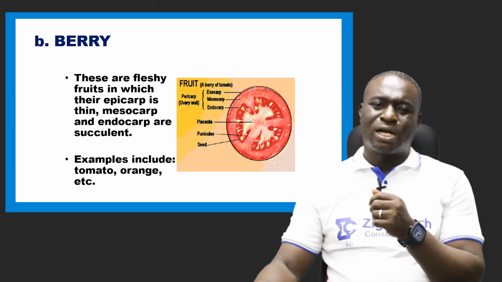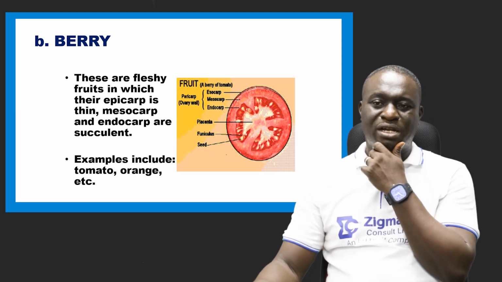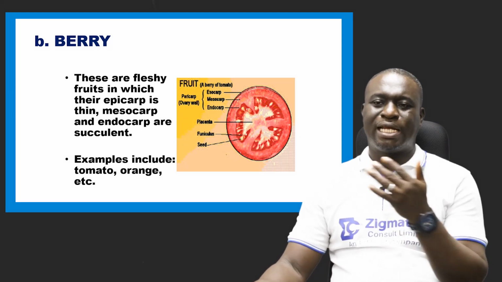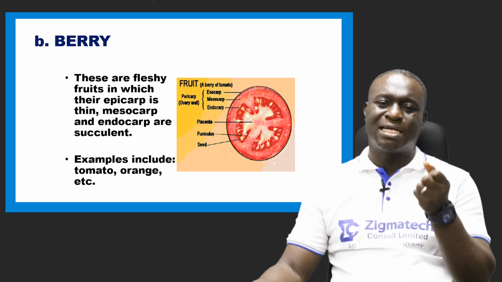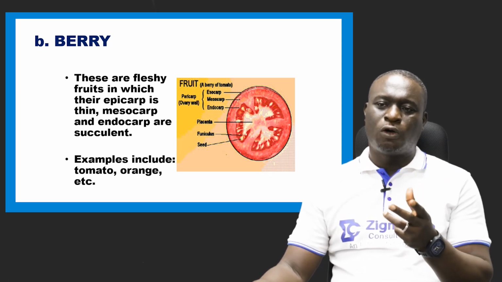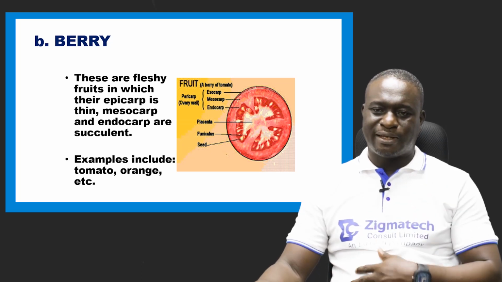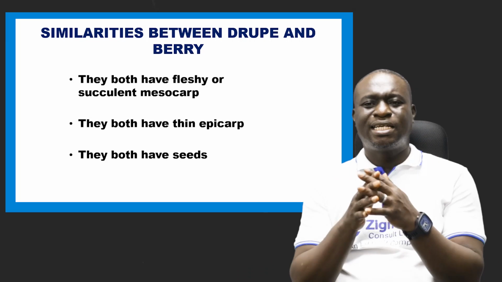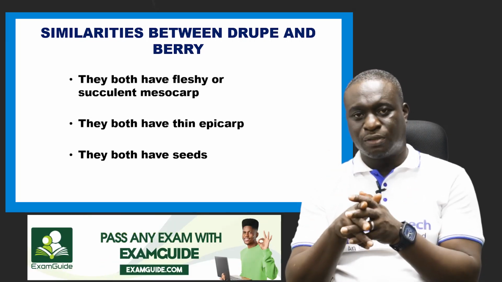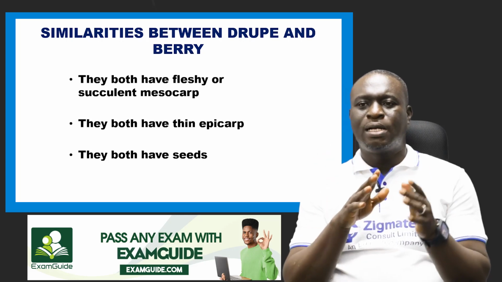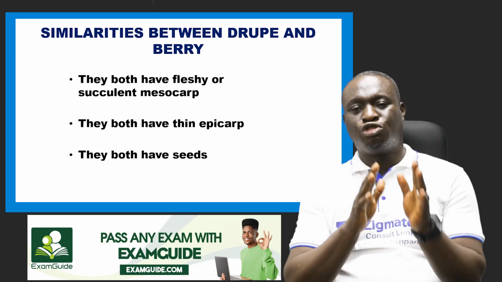Okay, so take a look at the structure of a berry, which is tomato. You see the epicarp, you see the mesocarp, you see the endocarp. They are all referred to as pericarp, which is the ovary wall, and then you have the placenta and the seeds there. Now let's take a look at similarities, because this particular question always comes out. Similarities between drupe and berry. Now I'll give you three different similarities between drupe and berry.